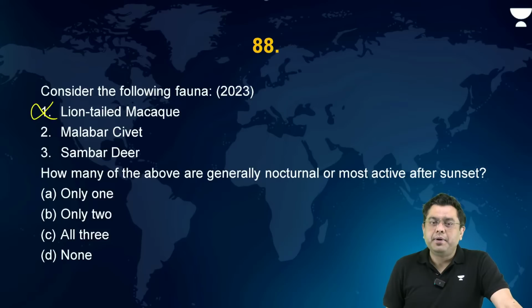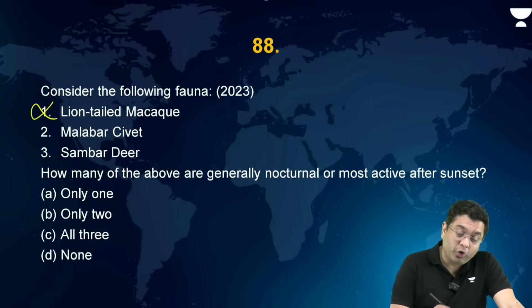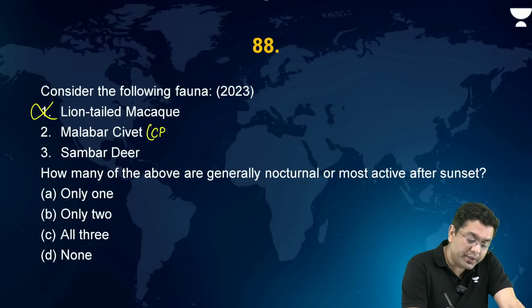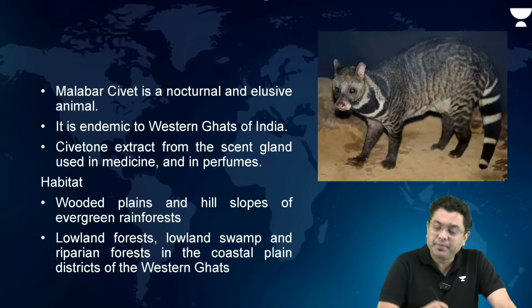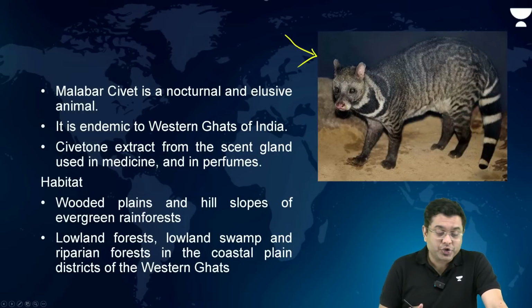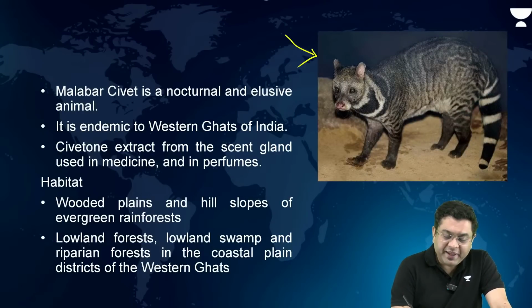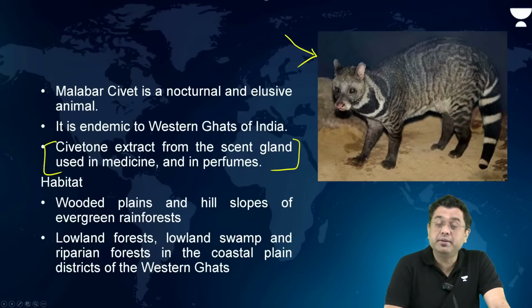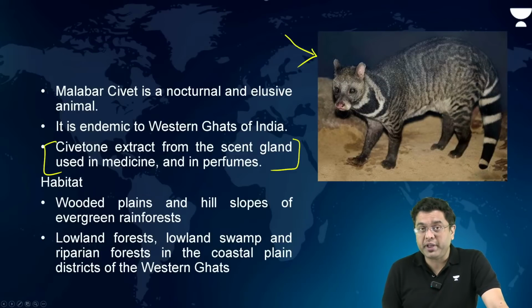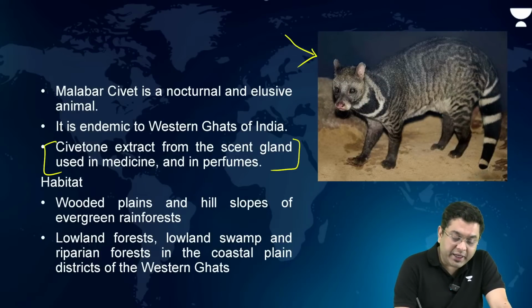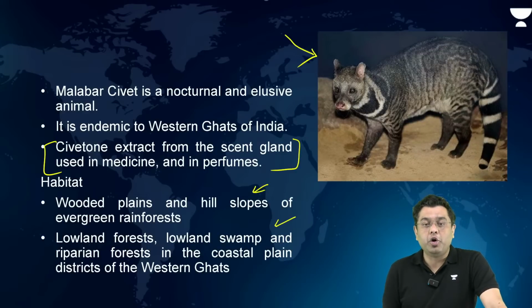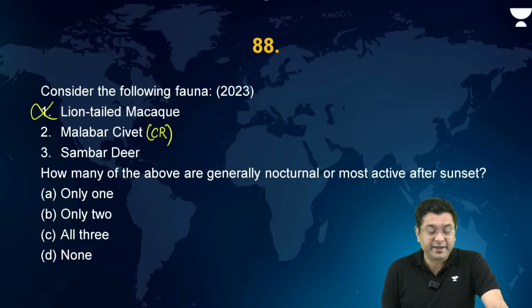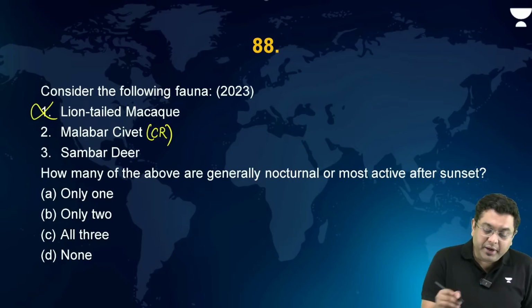Malabar civet, is it nocturnal? Yes. It is also always in news. It is critically endangered. Right. This is a Malabar civet, very difficult to catch hold of. It is used for medicinal properties and for perfumery as well. It is generally found in hill slopes of evergreen forest and lowland forest in the region of the Western Ghats. Then you have the sambar deer.